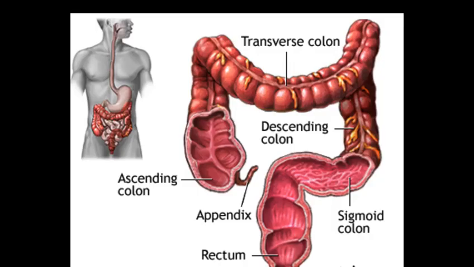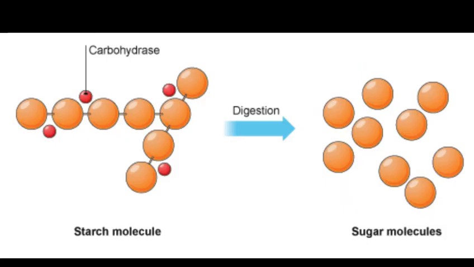Dietary fiber and other indigestible carbohydrates are metabolized by our gut bacteria. This produces certain byproducts such as short chain fatty acids and gas. The remaining fiber is excreted in the feces. Finally, the large complex molecules of carbohydrates break down into simple sugar units.